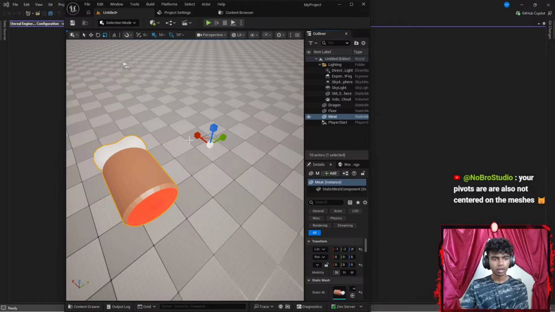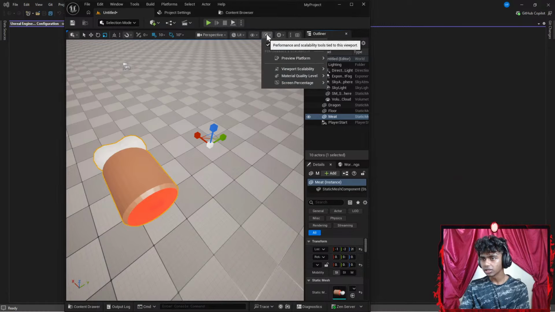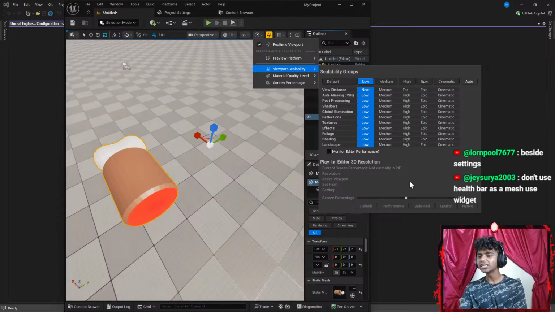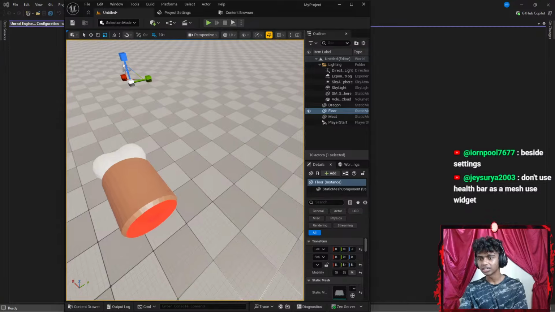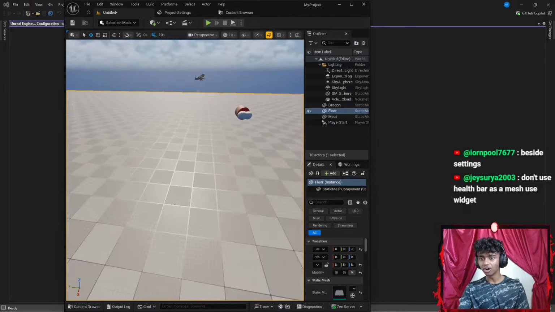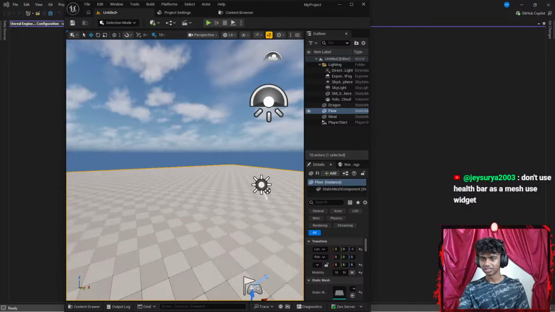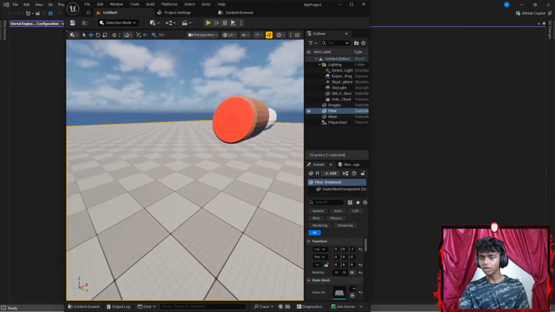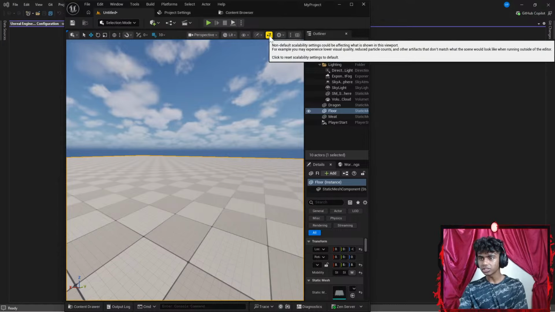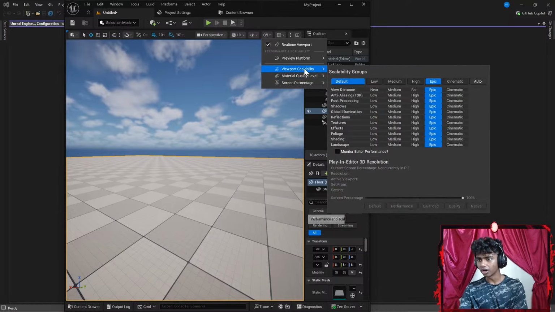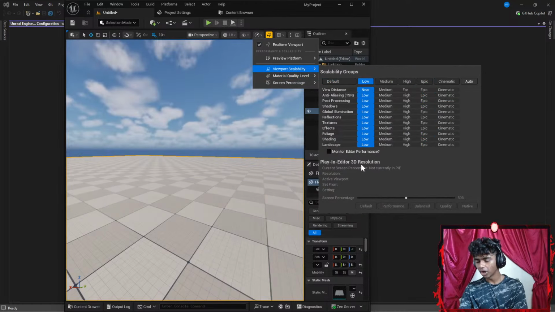Honestly, I might try that. Besides settings, oh, I see. There we go, Viewport Scalability. Okay, this makes so much more sense. Guys, this is actually much smoother. No wonder I was lagging so much. It feels so good to actually move smoothly now. Perfect. Once I'm done with this, should I close this up? I think I have to always leave this on low. Monitor, editor performance, screen percentage.